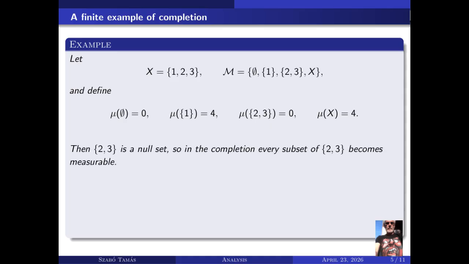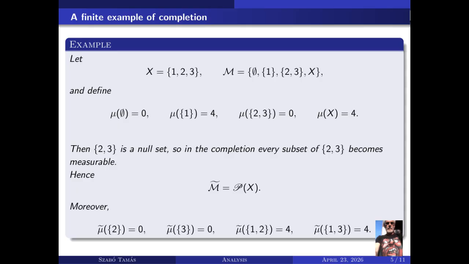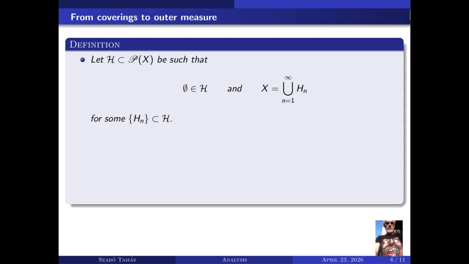Then the set {2, 3} is a null set. So in the completion, every subset of that set becomes measurable. Hence the completed sigma algebra consists of all subsets of X. Moreover, μ̃({2}) = 0, μ̃({3}) = 0, μ̃({1, 2}) = 4, and μ̃({1, 3}) = 4. We now turn to the construction of outer measure from coverings.